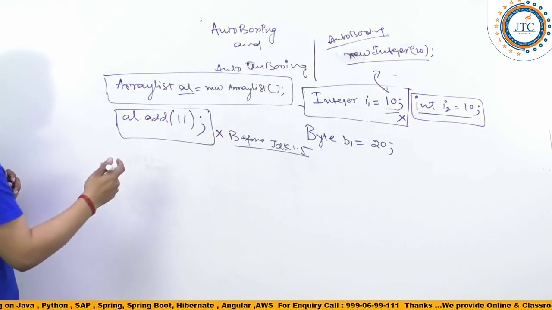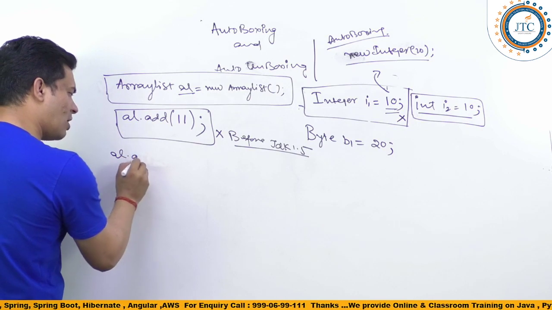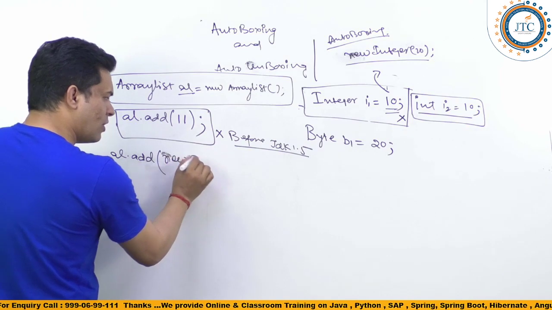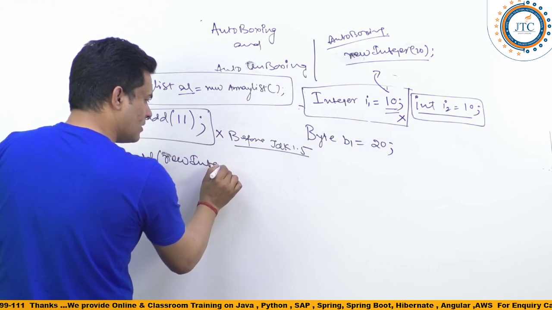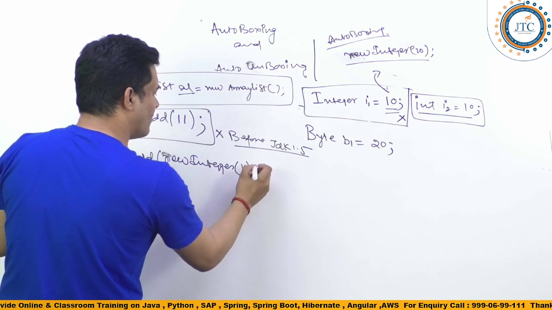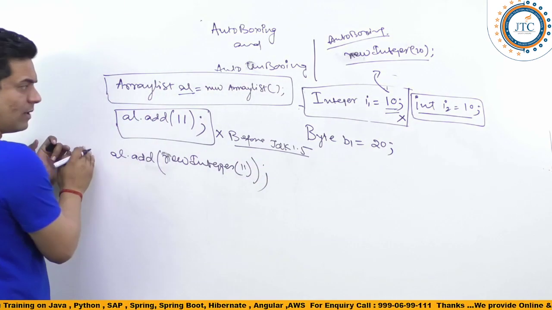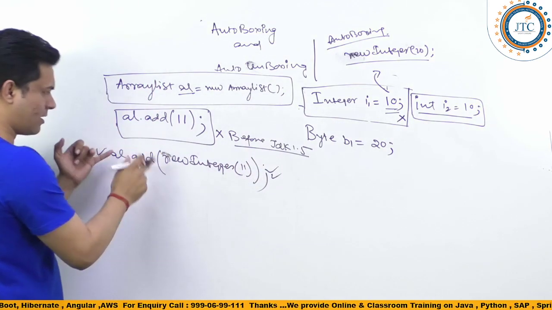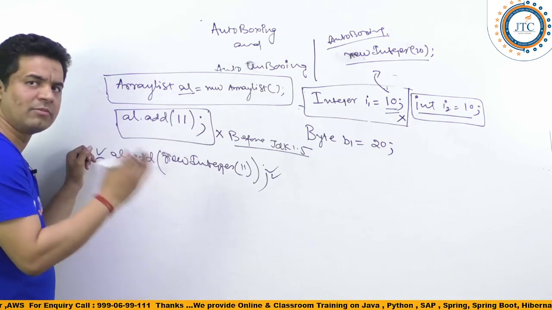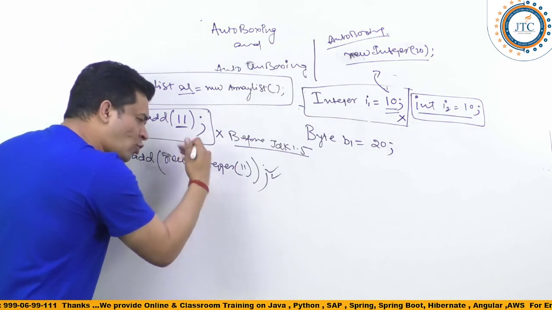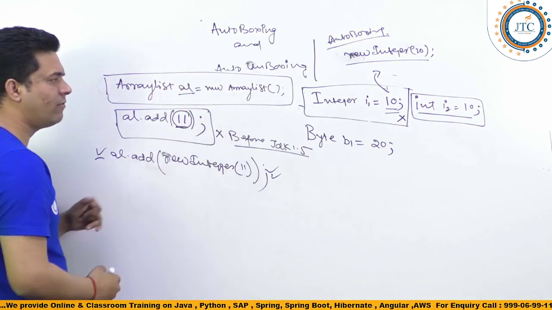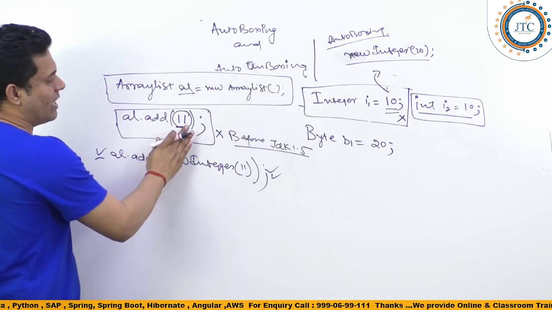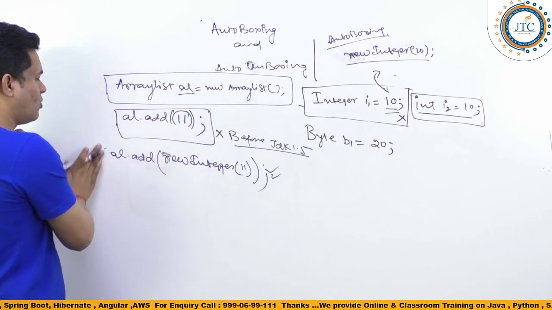So how do we need to do it? We can write al.add(new Integer(11)), and this is how you need to write it before JDK 1.5. But now, in the current versions, from JDK 1.5, this is going to be auto-boxed. The 1 you are going to have will be stored automatically inside that. So you need not do anything. This is the concept which is auto-boxing.